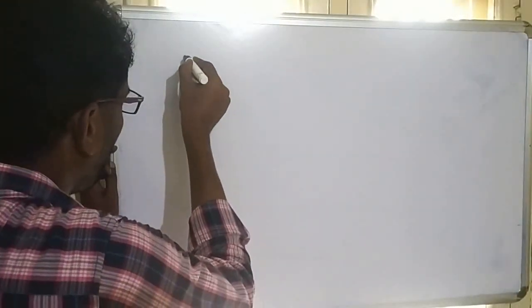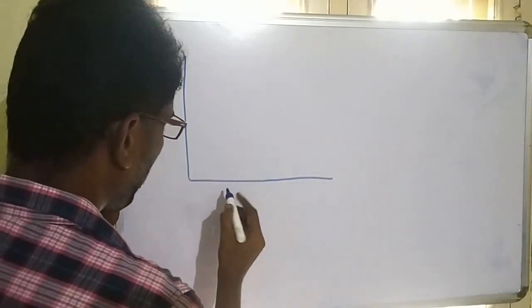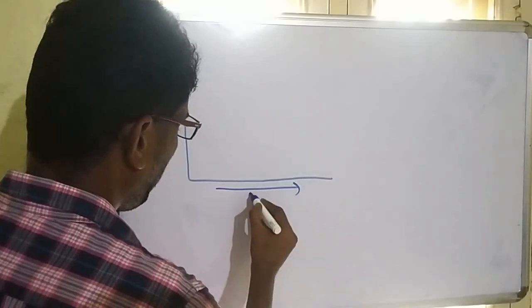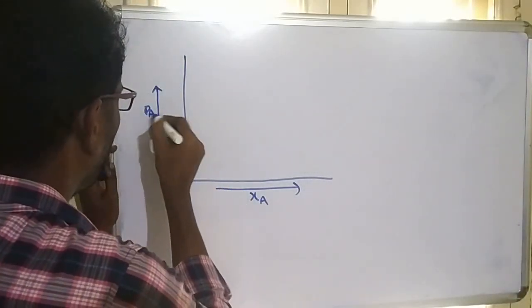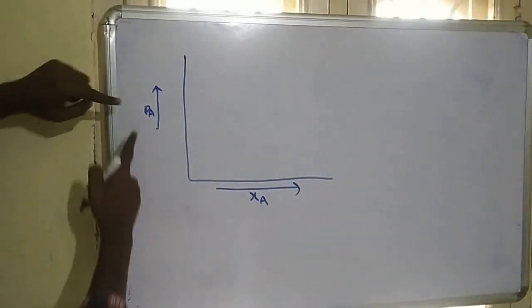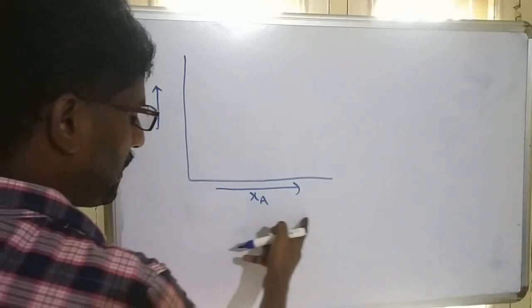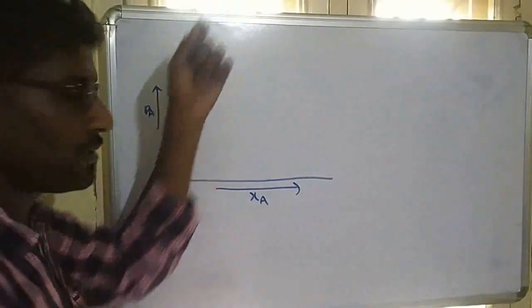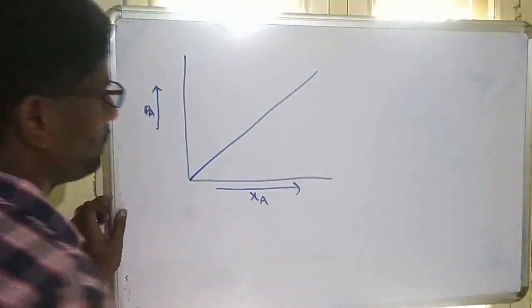Suppose we draw the graph of pressure versus mole fraction, XA and PA. Partial pressure and mole fraction are both directly proportional. When mole fraction increases, partial pressure increases. So it will become like this.